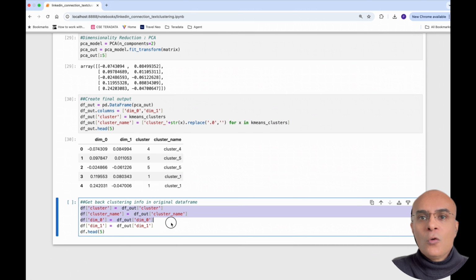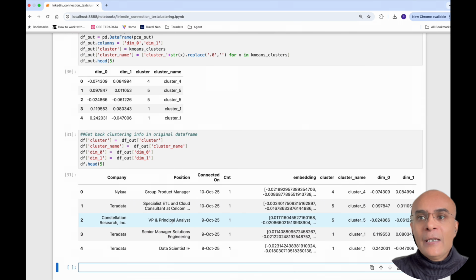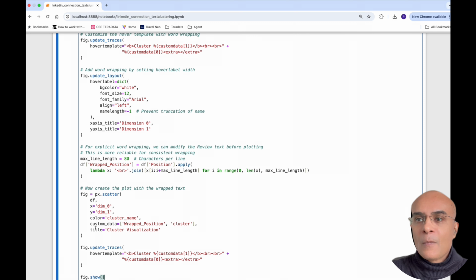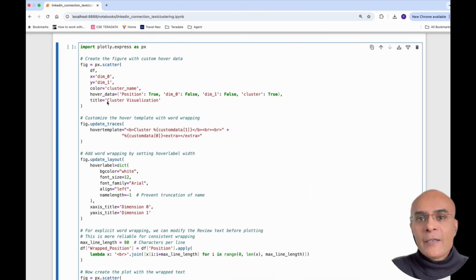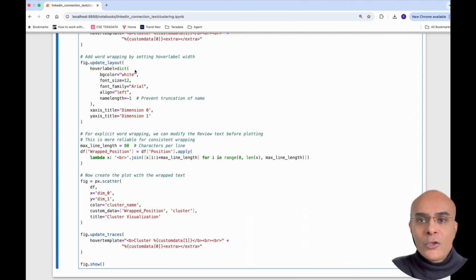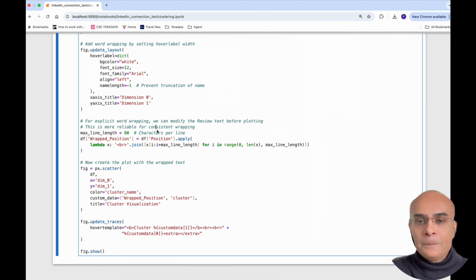Let us now also assign all the values back to our original data frame. So here we have our original data frame, and we are assigning back the embedding as well as the reduced dimensions as well as the clustering results. Now we can use the data frame df to make a scatter plot, using the plotly method called scatter, and we are going to use the 2 dimensions of the dimensionality reduction to make this scatter plot.